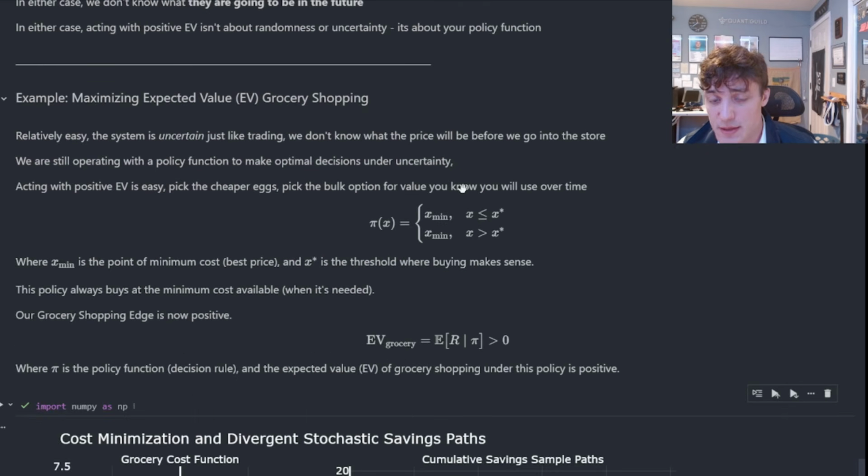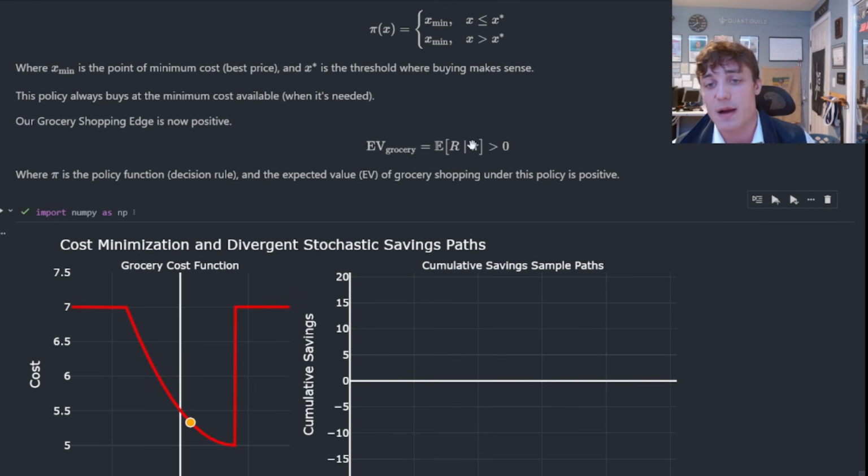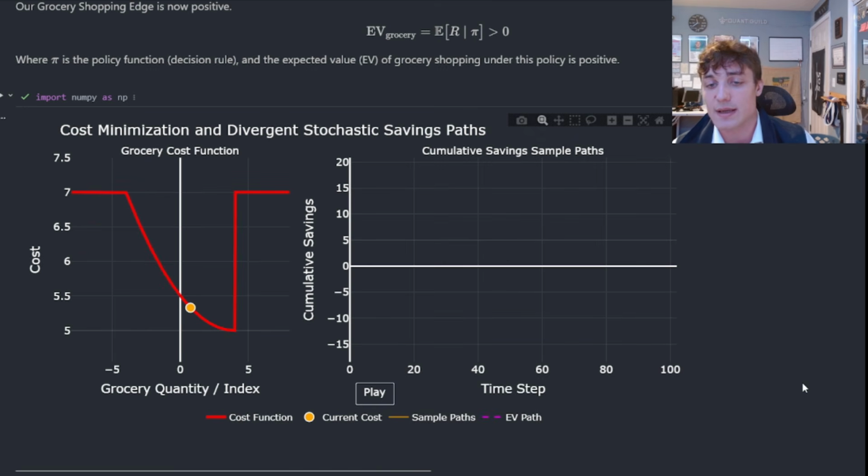What I have here is a policy function. I am going to effectively buy the only things that I need from the store at the lowest price possible. That is my policy function, and I am going to attempt to accumulate this positive expected value, that is the cumulative savings, as I continue to engage with transactions at the grocery store. What you're going to see on the left here is the grocery cost function. I'm trying to get as low as possible on this theoretical cost function every single trip to the store that I make. And the lower I get, the more theoretical savings that I will accumulate.